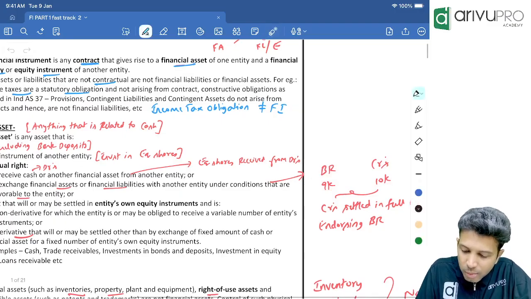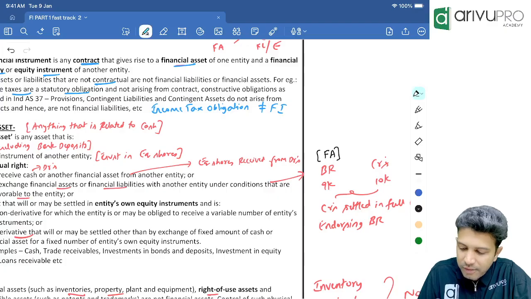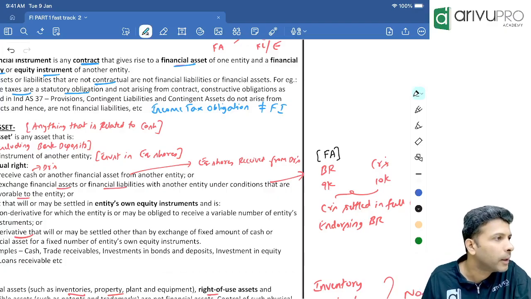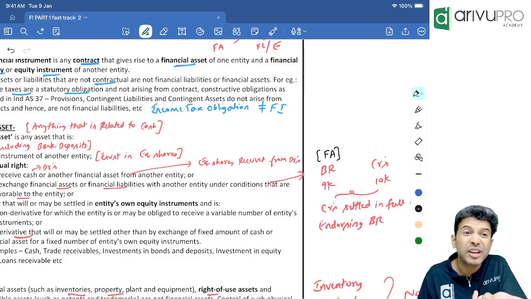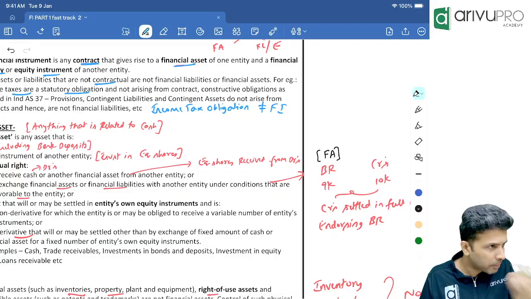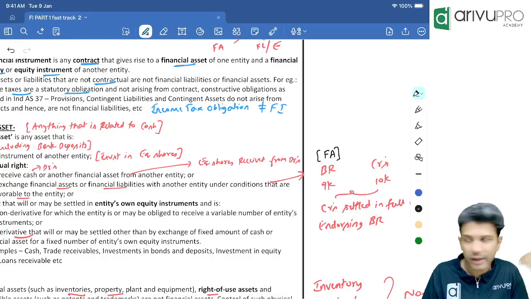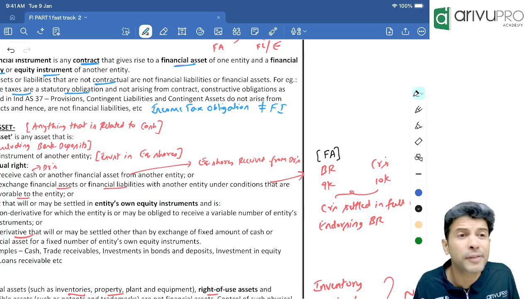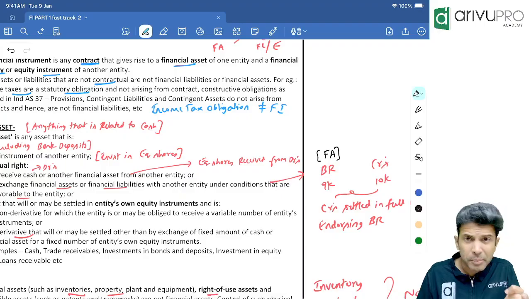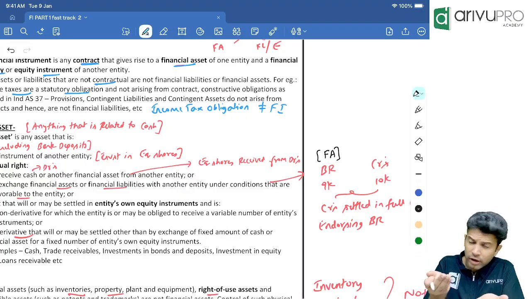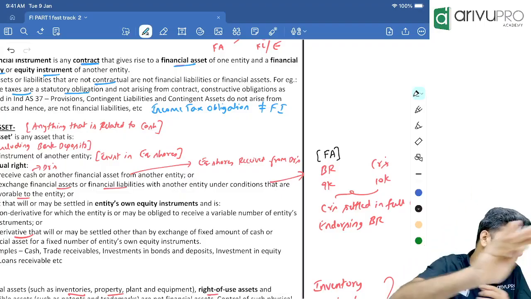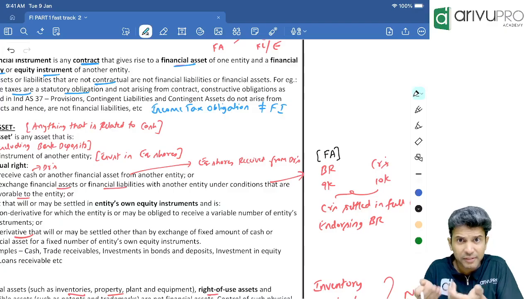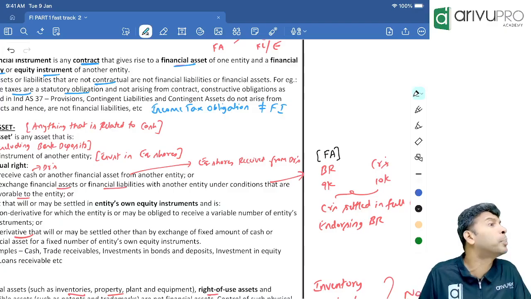Now, bill receivable is a financial asset. Do you agree with me? Why? Because we have a contractual right to receive cash. From bill receivable, we will receive cash. Anything related to cash, what I told? Financial asset. From creditor, we have an obligation to pay cash.